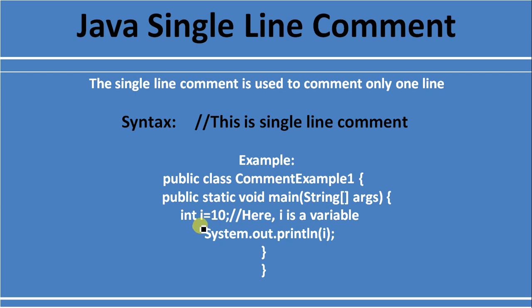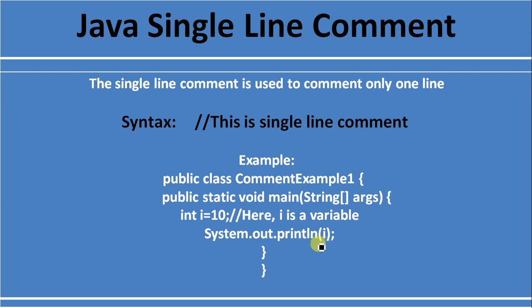If you want to provide some information about this variable, you can use single line comments. Here i is a variable. So you are giving the explanation about the i. You can give any explanation for this variable.